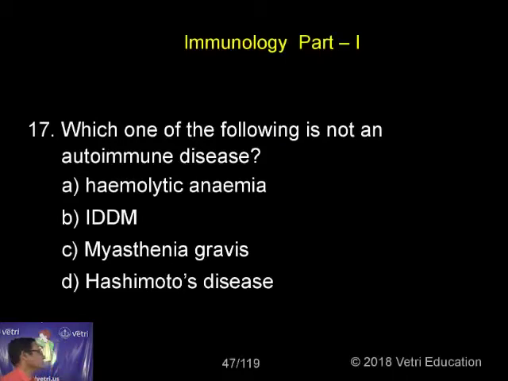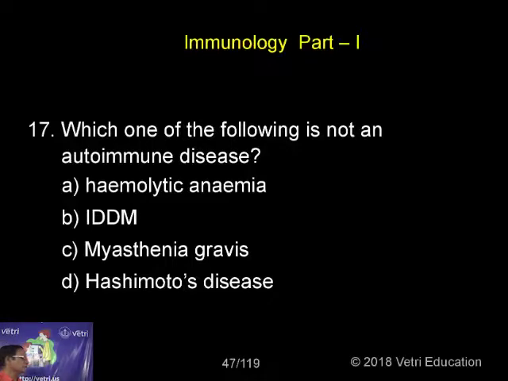Which of the following is not an autoimmune disease? Hemolytic anemia, insulin dependent diabetes mellitus (IDDM), myasthenia gravis, Hashimoto's disease. Hashimoto's disease is an autoimmune disease of the thyroid gland.